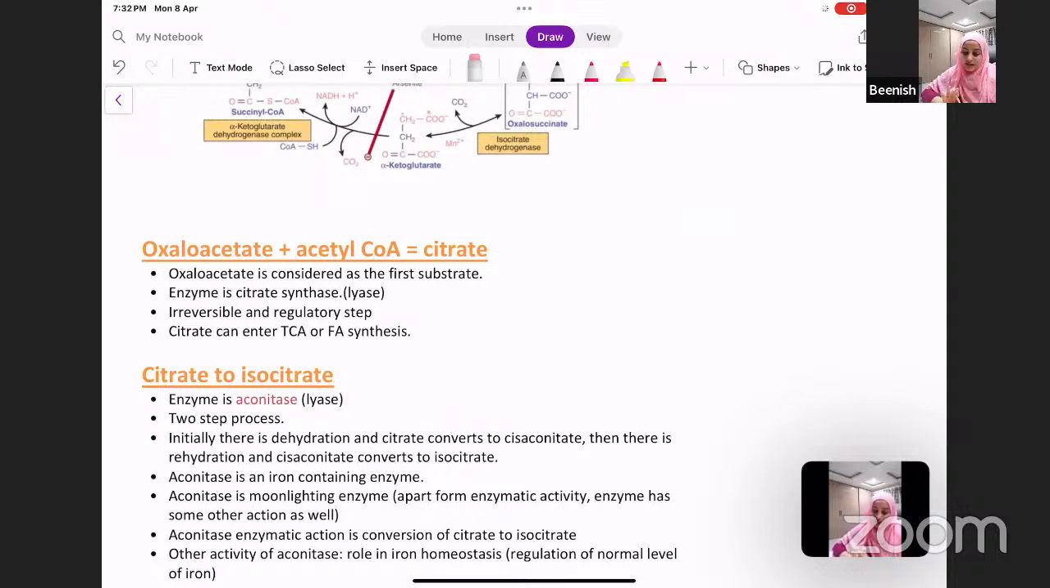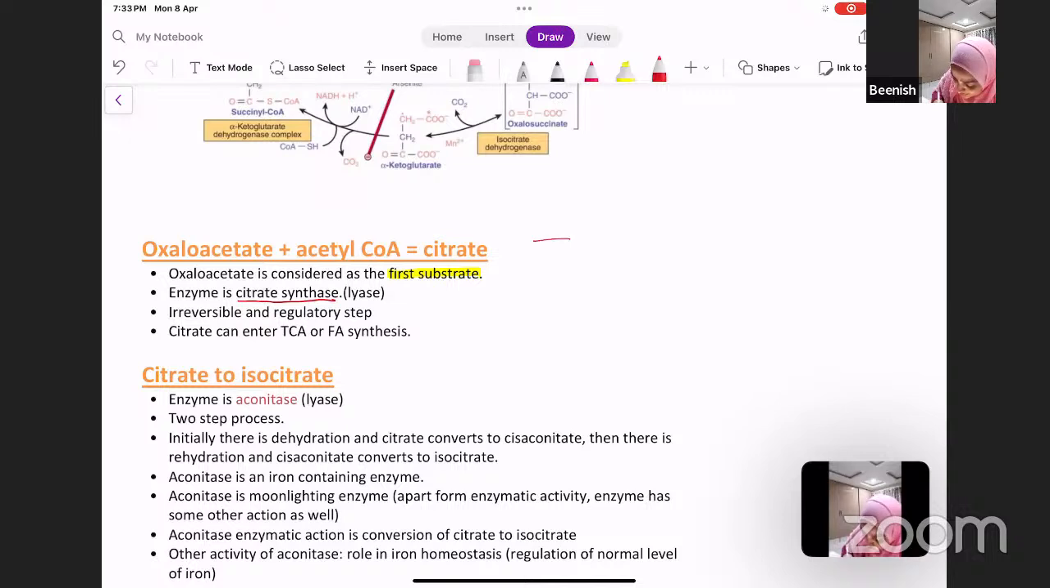So oxaloacetate combines with acetyl-CoA to form citrate. This is the first step, and oxaloacetate is considered the first substrate. Now, why is oxaloacetate considered the first substrate and not acetyl-CoA? Because the enzyme, citrate synthase, is already bound to oxaloacetate, and then to that acetyl-CoA is attaching.